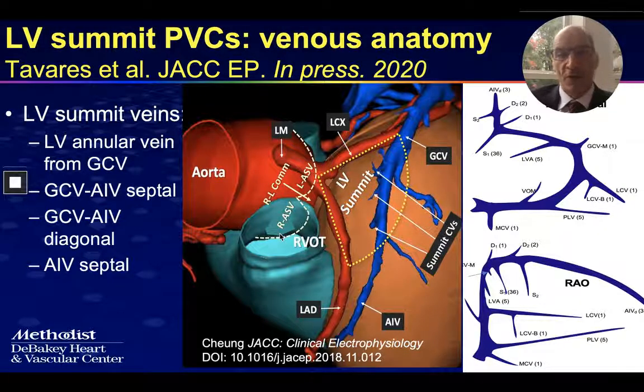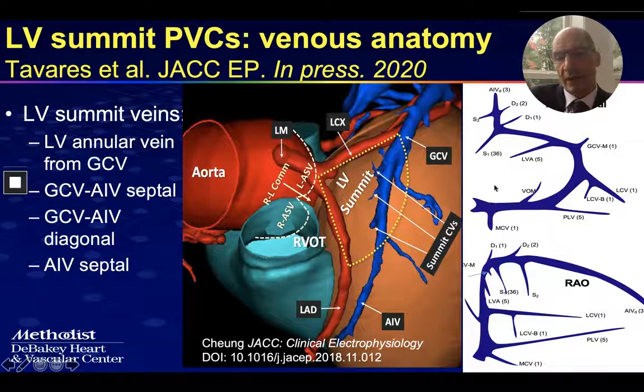I will start first with the LV summit, since this location is an area of common ablation failures where it is hard to reach from the endocardium. It is not useful to target from the epicardium. And it's where we developed our first experience with venous alcohol. The LV summit veins have been poorly characterized, and we've come up with a scheme of LV summit veins.